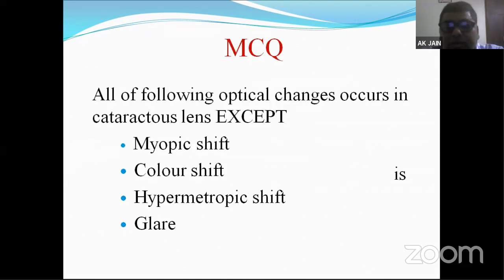There was an MCQ related to this: all of the following optical changes occur in a cataractous lens, which I discussed in the previous session. What are the optical changes in a cataractous lens? Usually myopic shift, color shift, hypermetropic shift, and glare. Among these, myopic shift occurs, color shift occurs, even glare occurs, but hypermetropic shift doesn't occur in the optical changes of a cataractous lens.